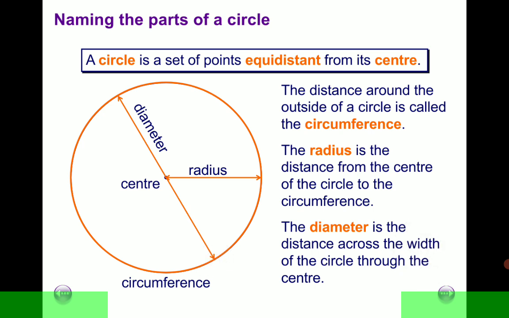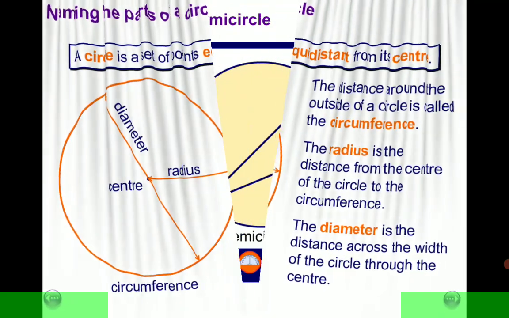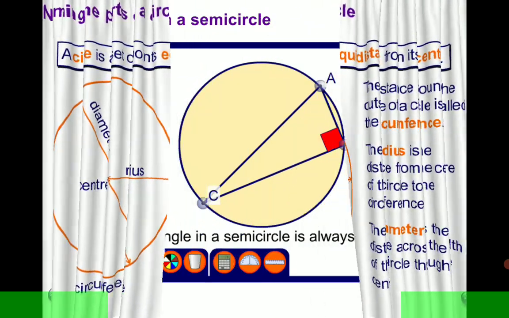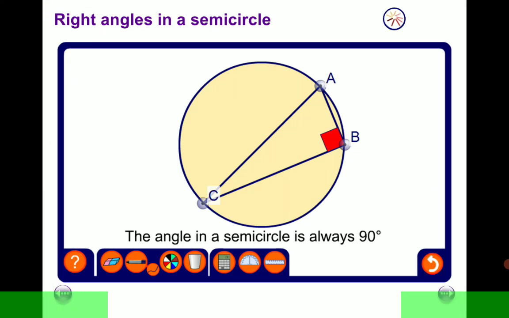So far, so good. Circle we have defined, circumference we have defined, radius we have defined, and then diameter. Take note of these parts of the circle. Right. So we are going to look at the theorems that pertain to